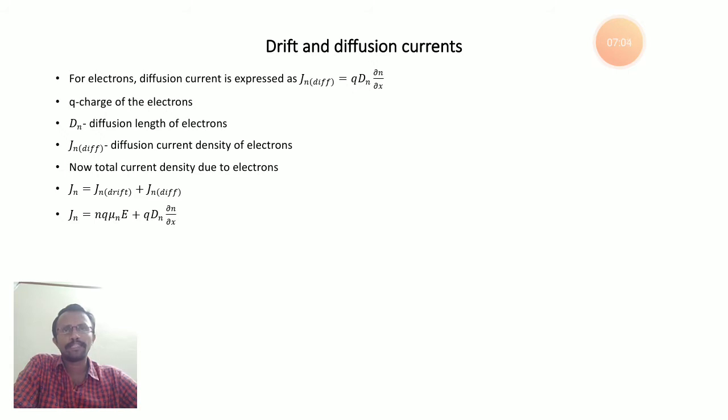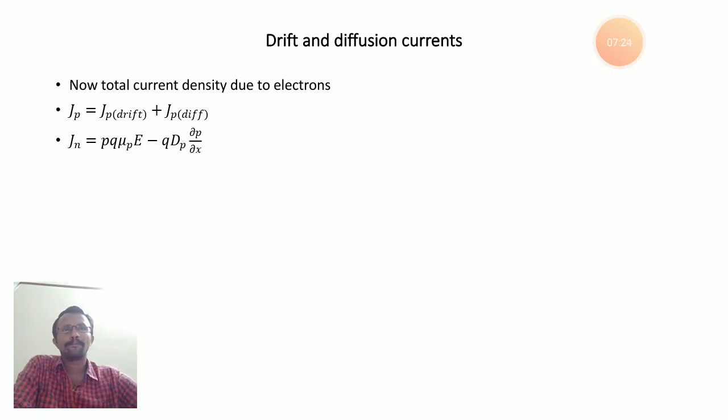dn by dx is the electron concentration gradient. So here n is electron concentration, mu n is mobility of electrons, and Dn is the diffusion length of electrons. Okay, so this is the current density due to electrons, which includes two parts: current density due to drift process and current density due to diffusion process.